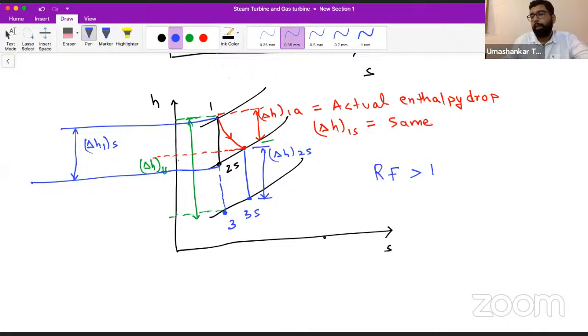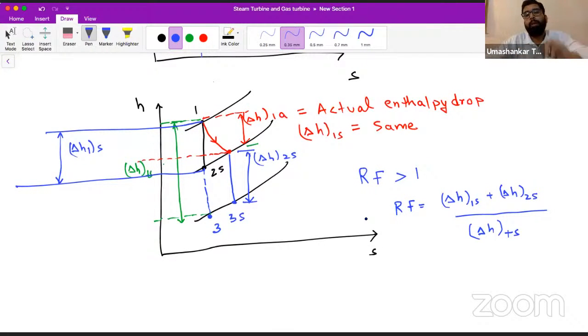Got my point? Because the reheat factor is equal to ΔH1s plus ΔH2s upon ΔHTS. So now ΔH1s plus ΔH2s will not be equal to ΔHTS, as you can see from this diagram.